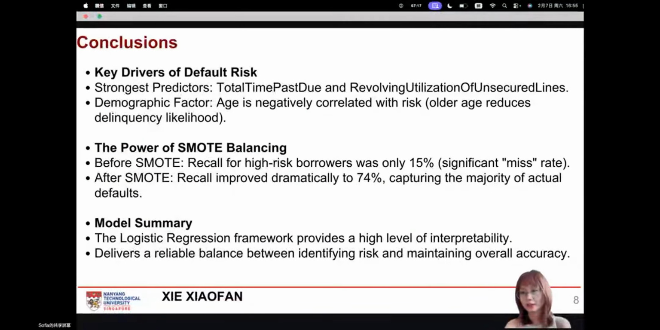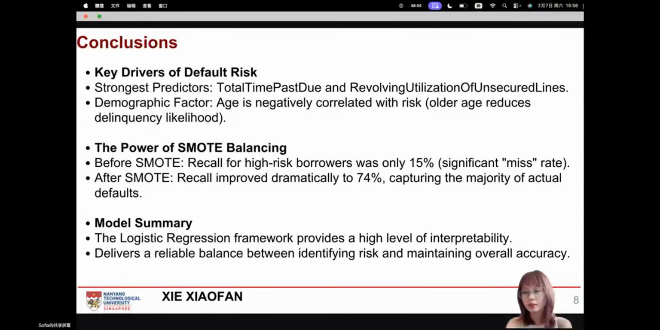Our model successfully identifies high-risk borrowers by focusing on two primary drivers: past due behavior and credit utilization. The most significant takeaway is the impact of SMOTE balancing. Initially, our model was missing the vast majority of defaults, with a recall of only 15%. By balancing the dataset, we boost that recall to 74%, increasing our ability to catch potential defaults before they happen.